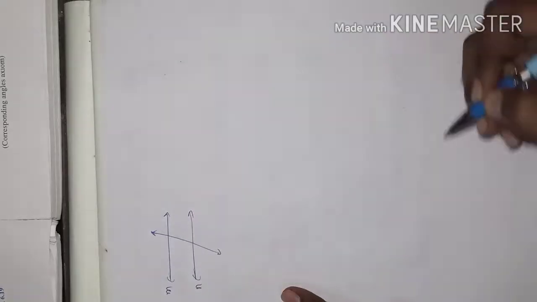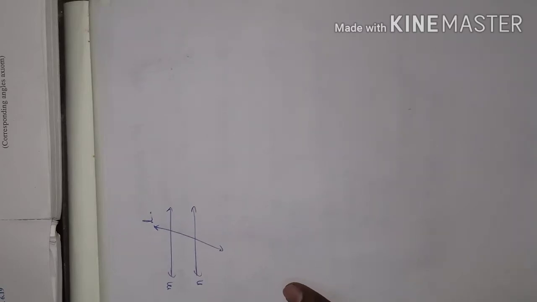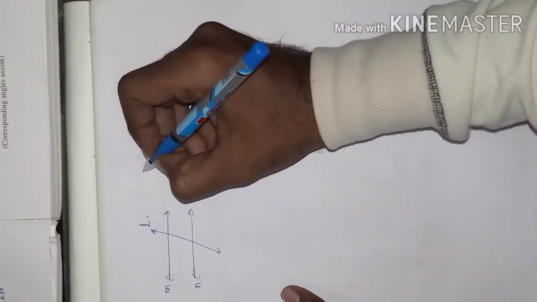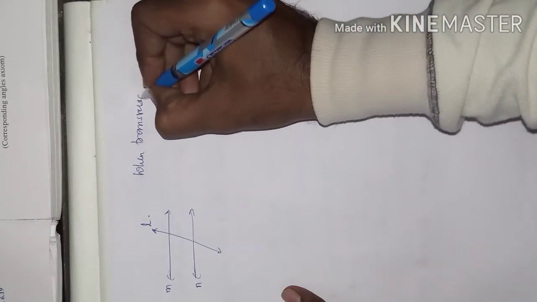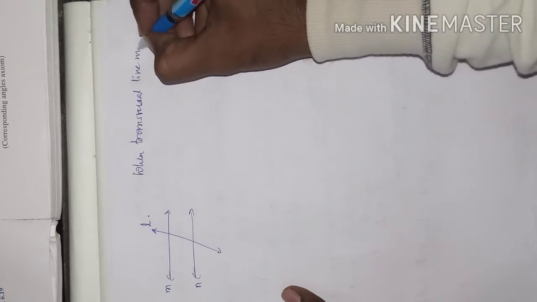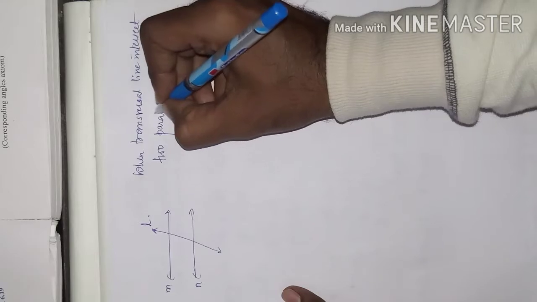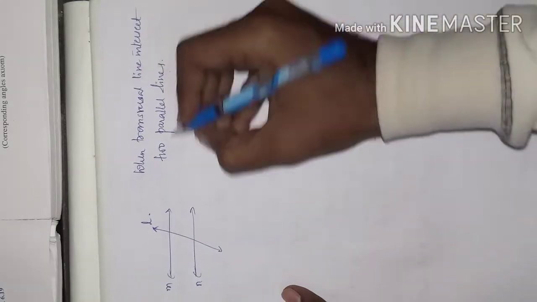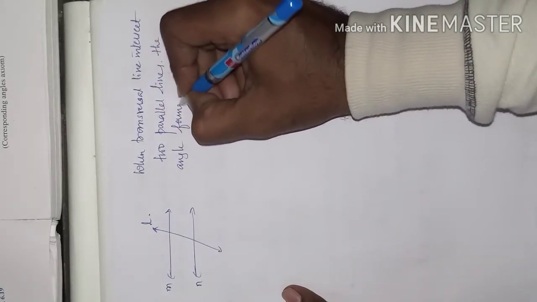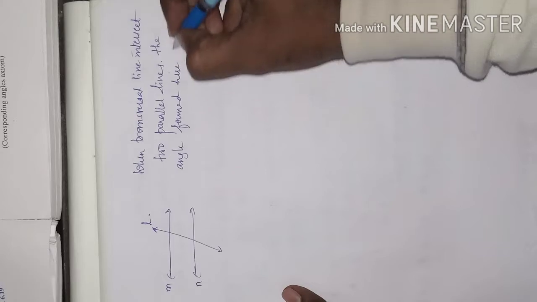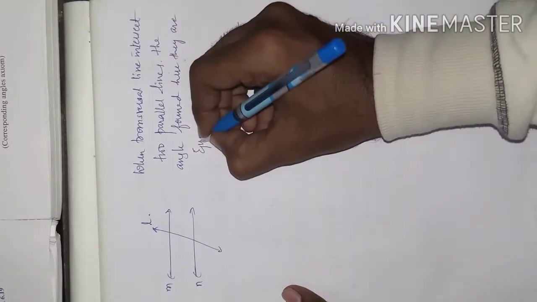I will make these M and N here, and this I will make L. Now the same angles are formed here, but when the transversal line intersects two parallel lines, the angles formed here are equal.